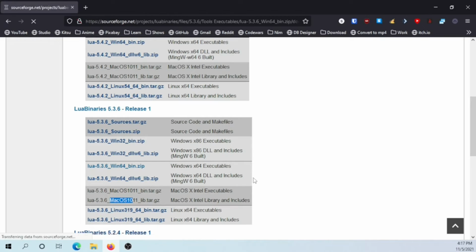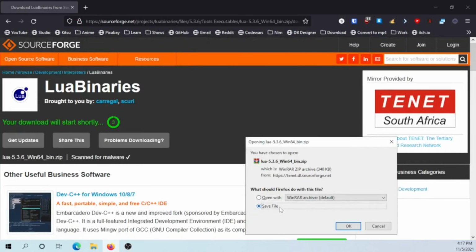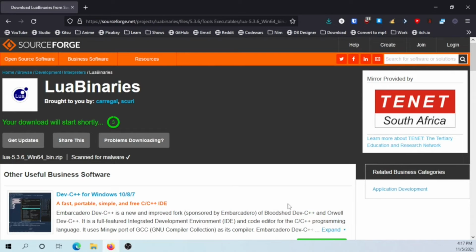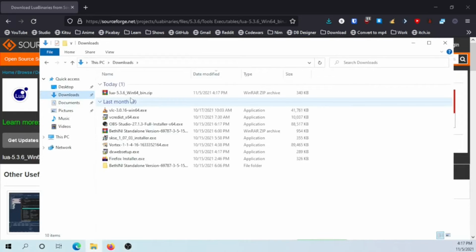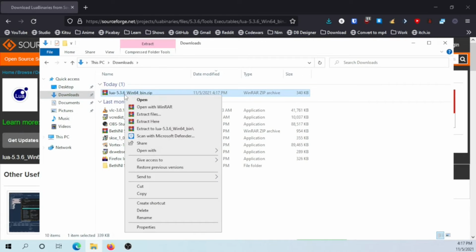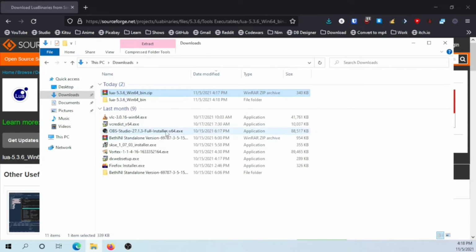So we click that, it will start downloading our files. You just say save file. And I believe it's done. We can now open up our file manager and we can go to downloads. And you see we have a Lua 5.3.6. We can right click and extract the file. If you don't have this option, I recommend you go install WinRAR or some sort of file extracting software. I like using WinRAR because it just works. I'm going to extract to Lua 5.3.6. But if you just said extract here, it would have been perfectly fine.